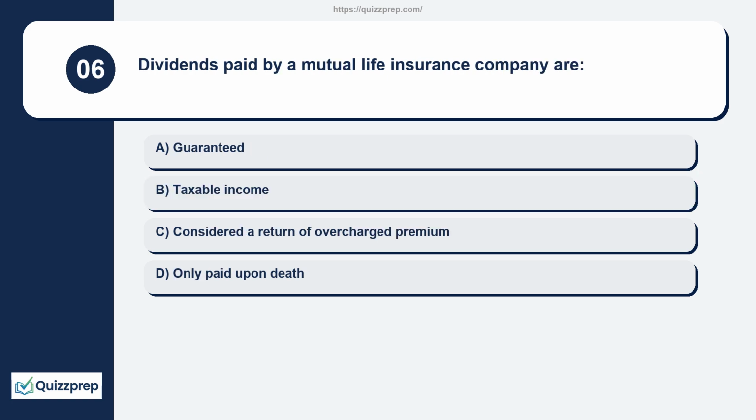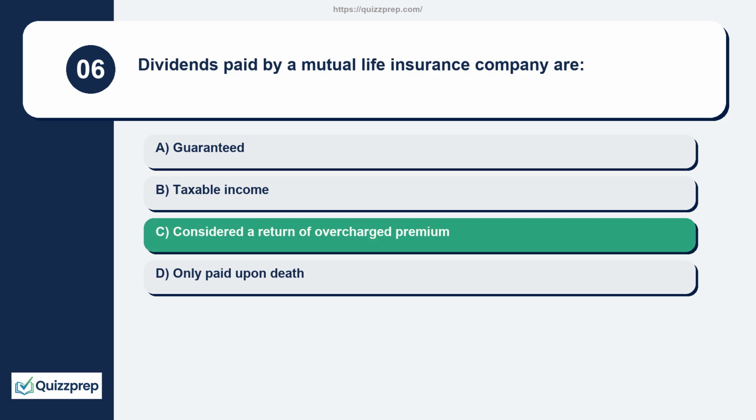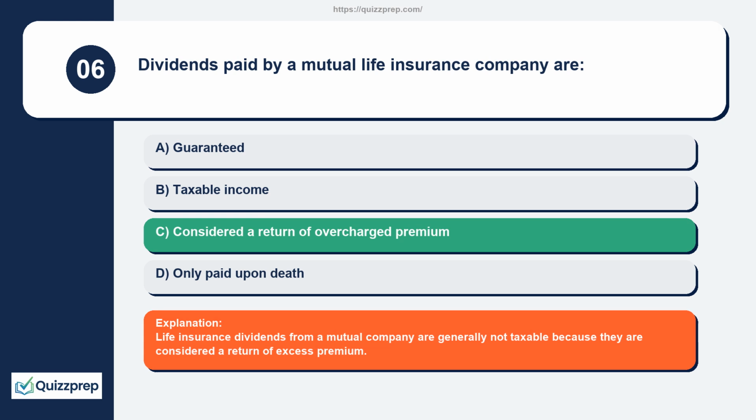Question 6. Dividends paid by a mutual life insurance company are guaranteed, taxable income, considered a return of overcharged premium, only paid upon death. Life insurance dividends from a mutual company are generally not taxable because they are considered a return of excess premium.